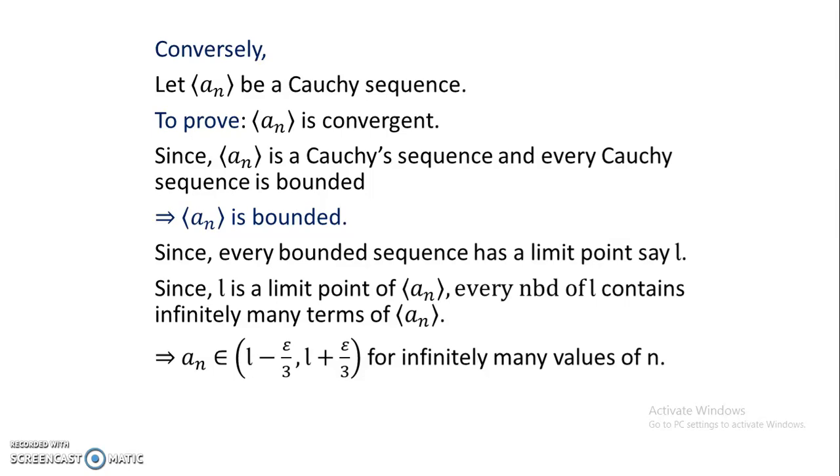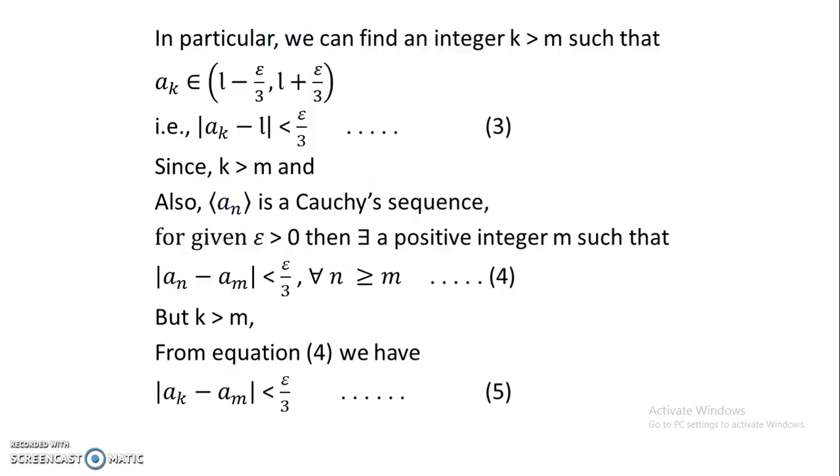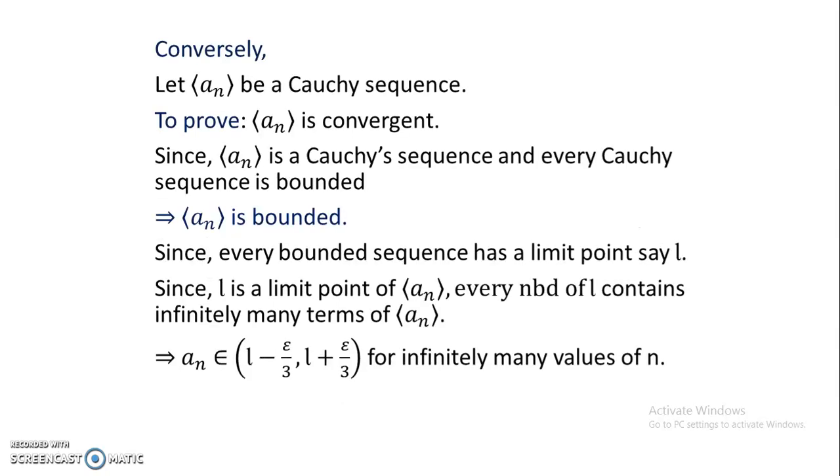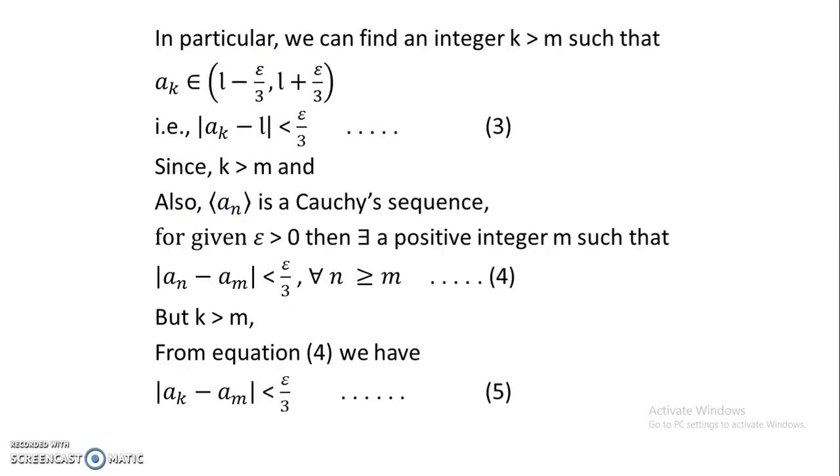This means An belongs to (L minus epsilon by 3, L plus epsilon by 3) for infinitely many values of n. In particular we can find an integer k greater than m such that, replacing n by k, ak belongs to (L minus epsilon by 3, L plus epsilon by 3).